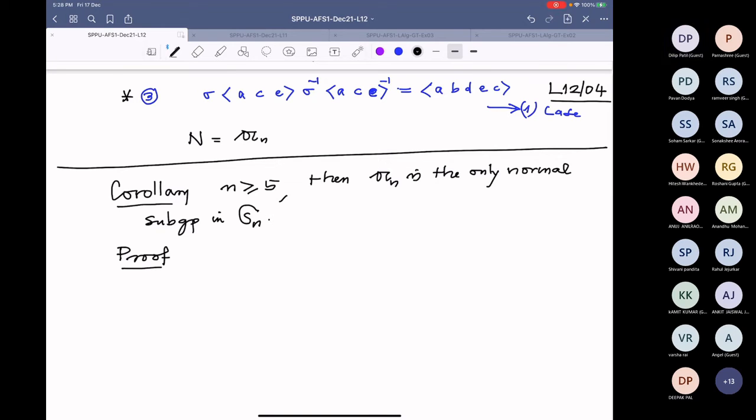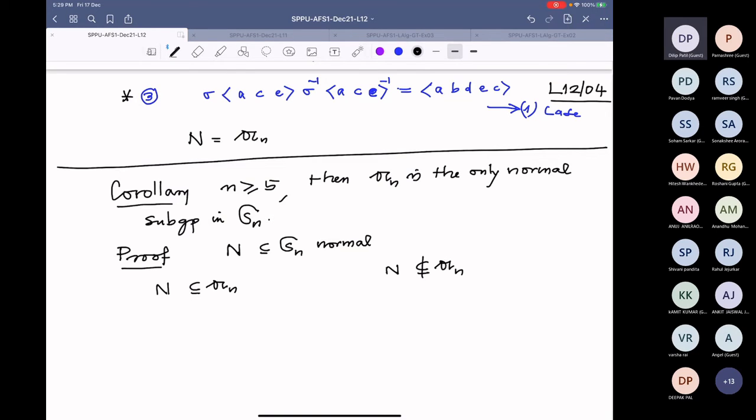So again, suppose N is a normal subgroup of Sn. So consider two cases. Either N is contained in the alternating group, or N is not contained in the alternating group.